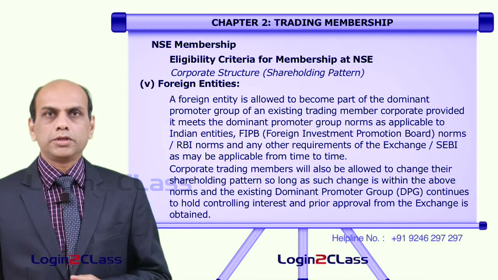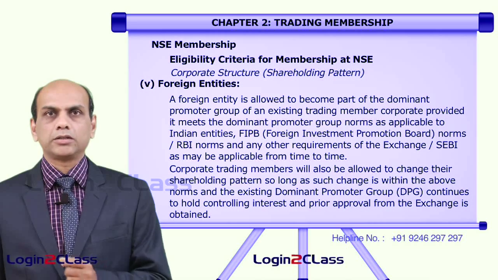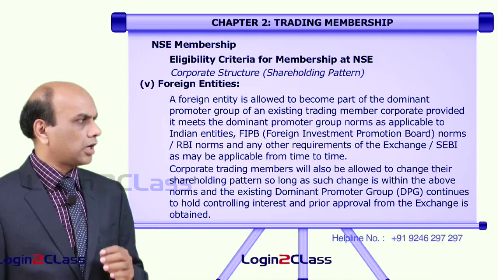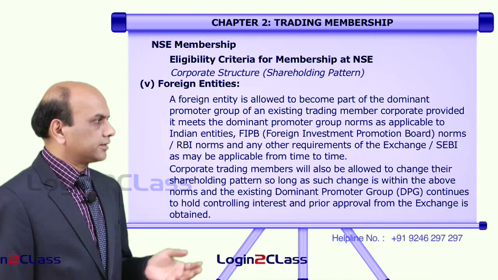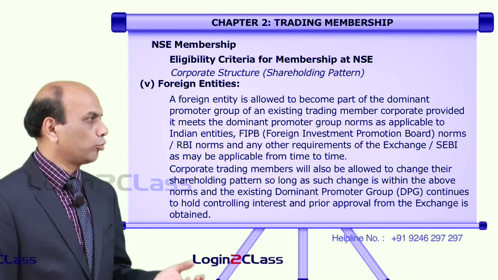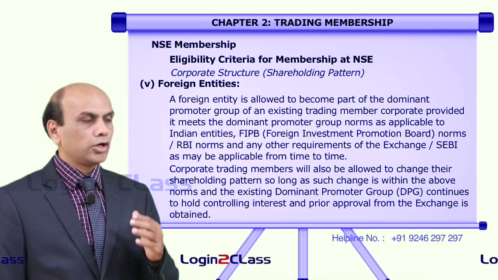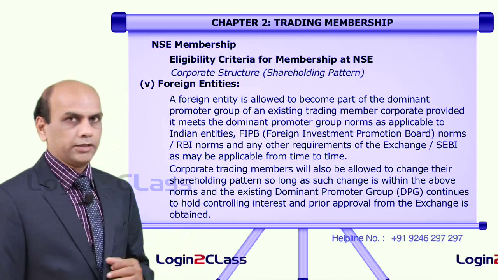Let us go into a little more detail about these shareholding pattern changes. Corporate trading members are allowed to change the shareholding pattern so long as such change is within the above norms, the existing dominant promoter group continues to hold a controlling stake, and prior approval from the exchange is obtained.